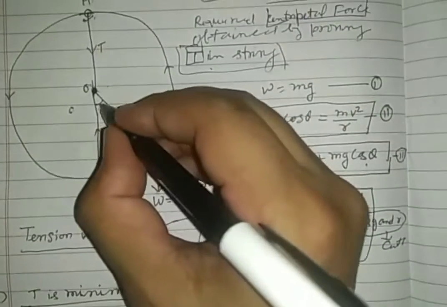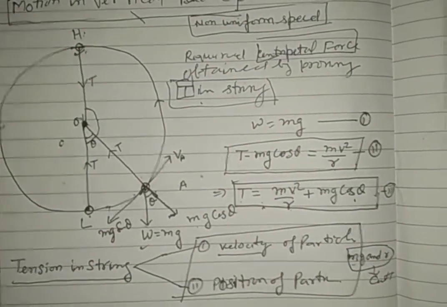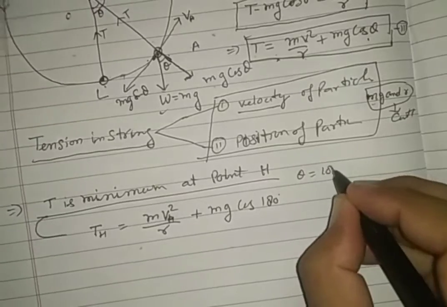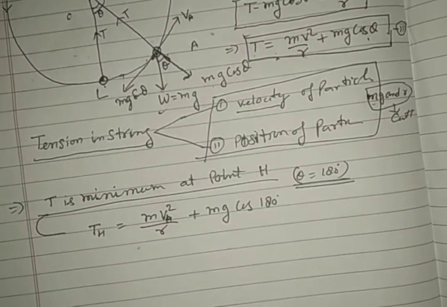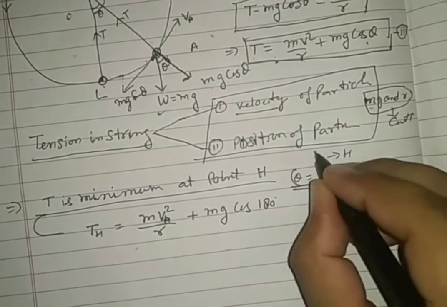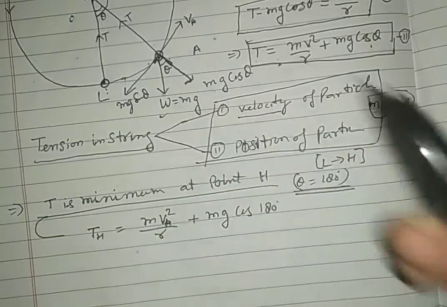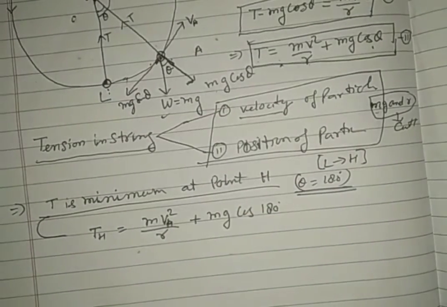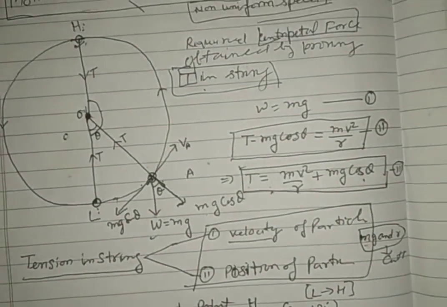When it moves from the lowest point to the highest, theta is 180 degree at H. It can reach up to H only if it starts its journey from L. So be careful when it travels an angular displacement of 180 degree.